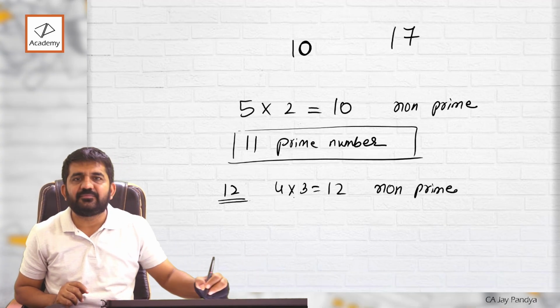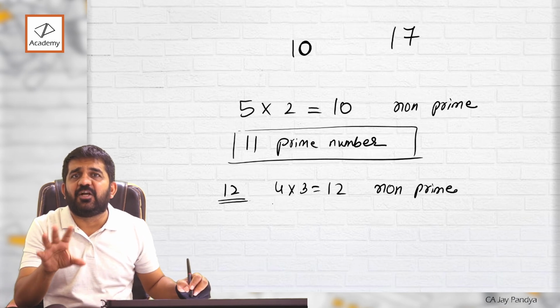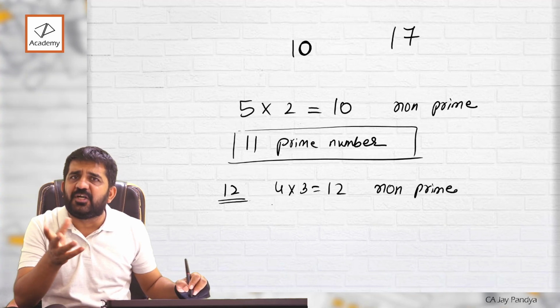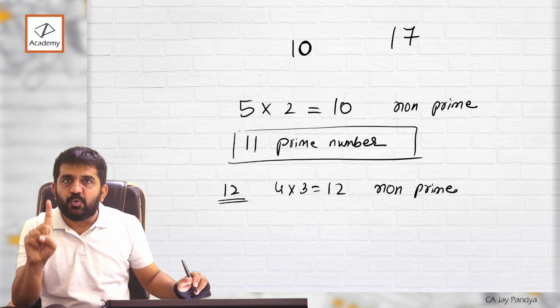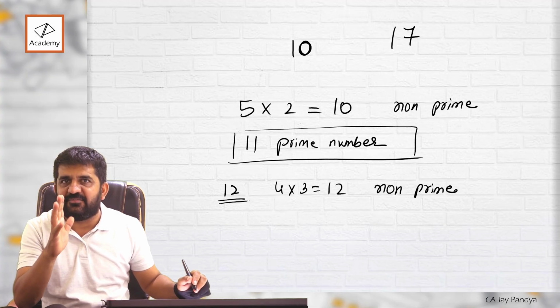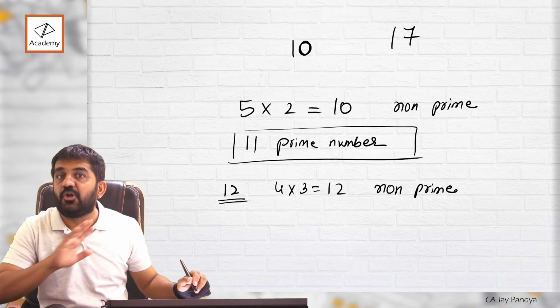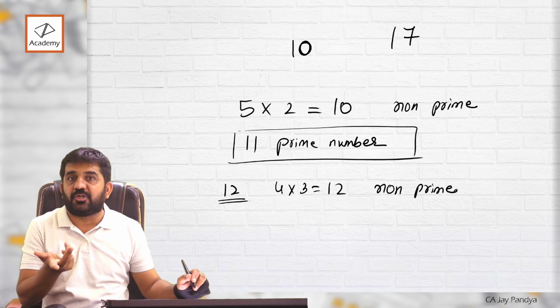17. If you know the basic tables 1 to 5, or 1 to 9, you will understand 17 is a prime number. In 2 table 17 will not come, in 3 table it will not come, 4 table it will not come, 5 not come, 6 7 8 9 10 it will not come, 11 12 13 14 15 it will not come, right?